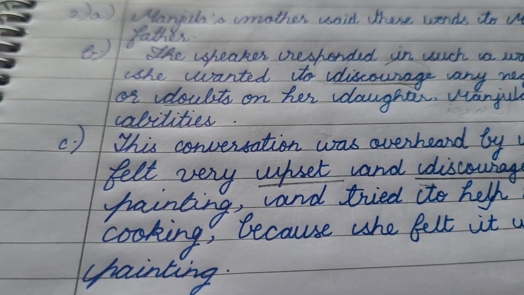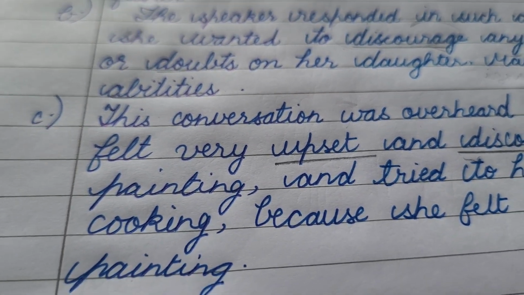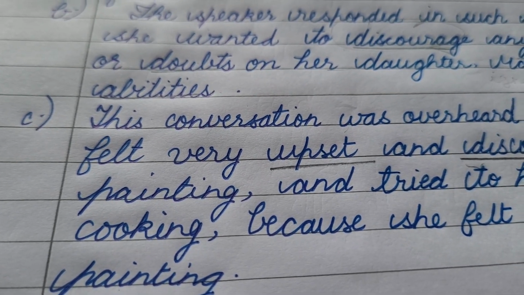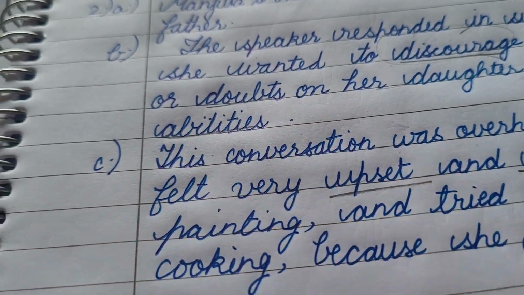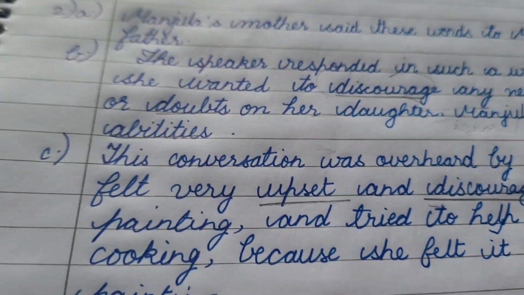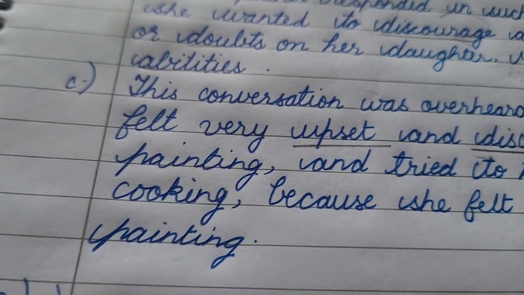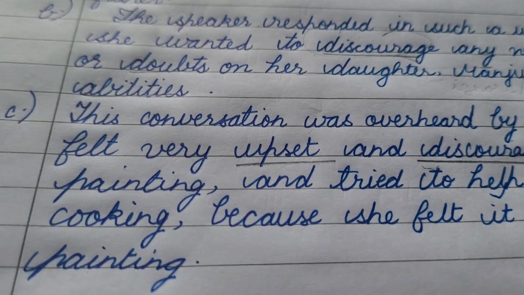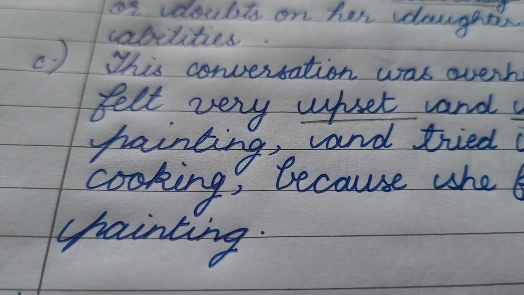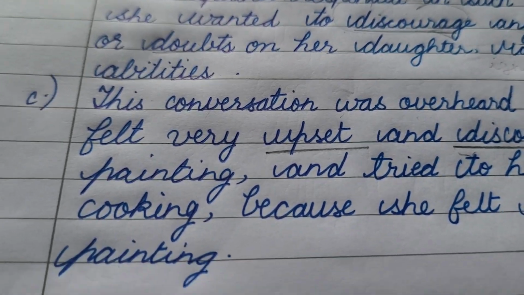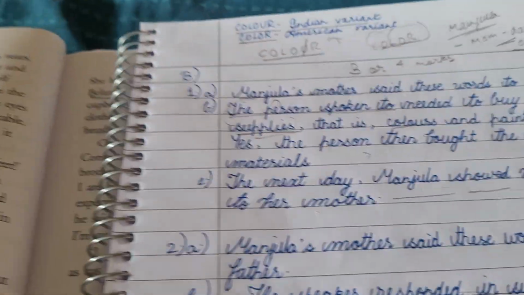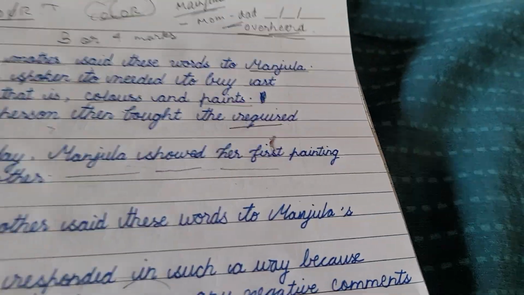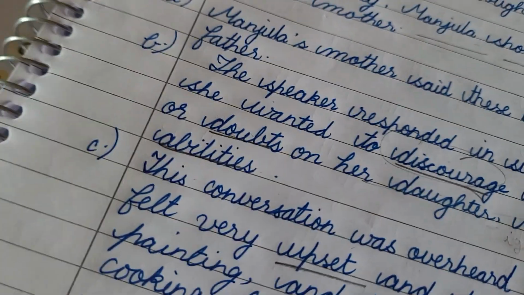She overheard her father saying that cooking or sewing is a better option, a more useful hobby she could adopt. So she felt, okay, father is saying that my painting is a burden on him, he cannot bear the expenses of my painting hobby. He also said it is of no use, and he is right, how could I even become a popular artist with this handicapped hand? Manjula felt discouraged, thinking she could never achieve her goal. So she gave up painting.